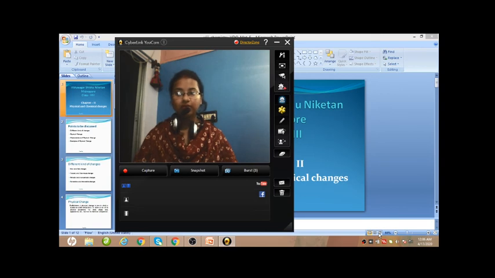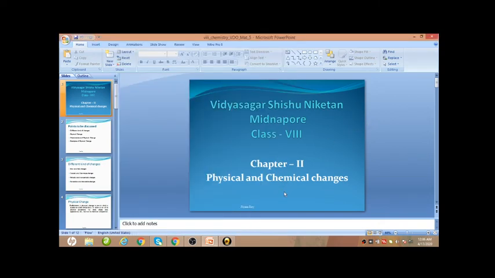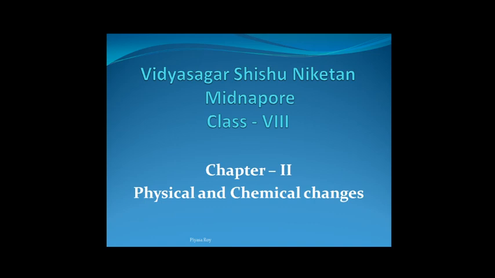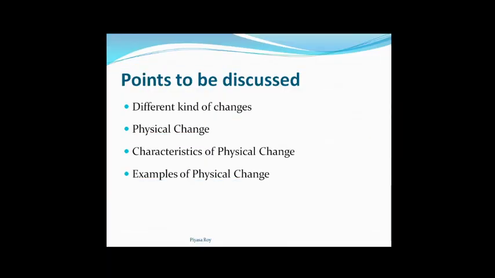Today we are going to start chapter 2, that is physical and chemical changes. So let's start. As we have already done with this chapter in your previous class, so let's start this. Today our points to be discussed are different kinds of changes. Then we will discuss physical change, then characteristics of physical change, and after that we will discuss some examples of physical change.